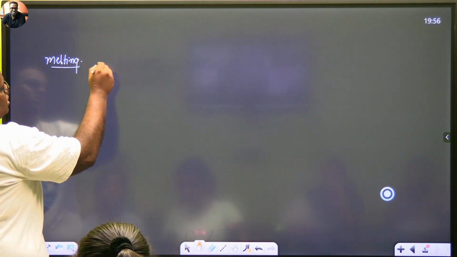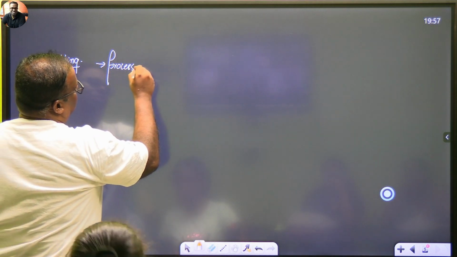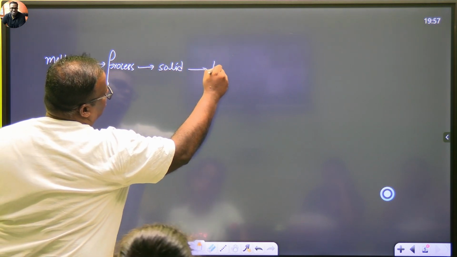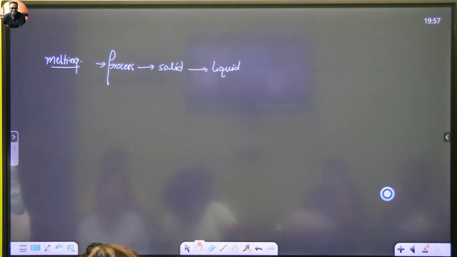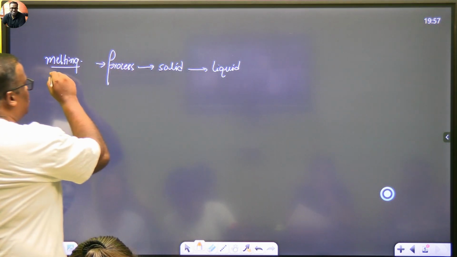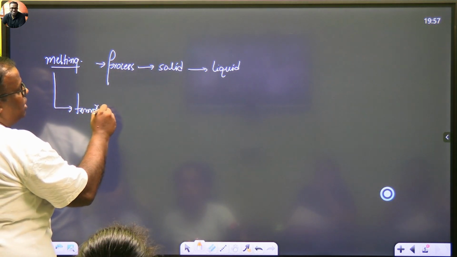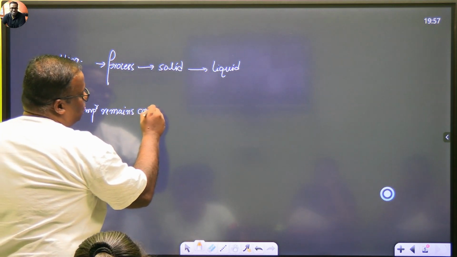Melting is a process in which solid transforms to liquid. This we also know from our kiddo days. What is very interesting is that during this process, the temperature remains constant. Now, this is what is going to bother us.